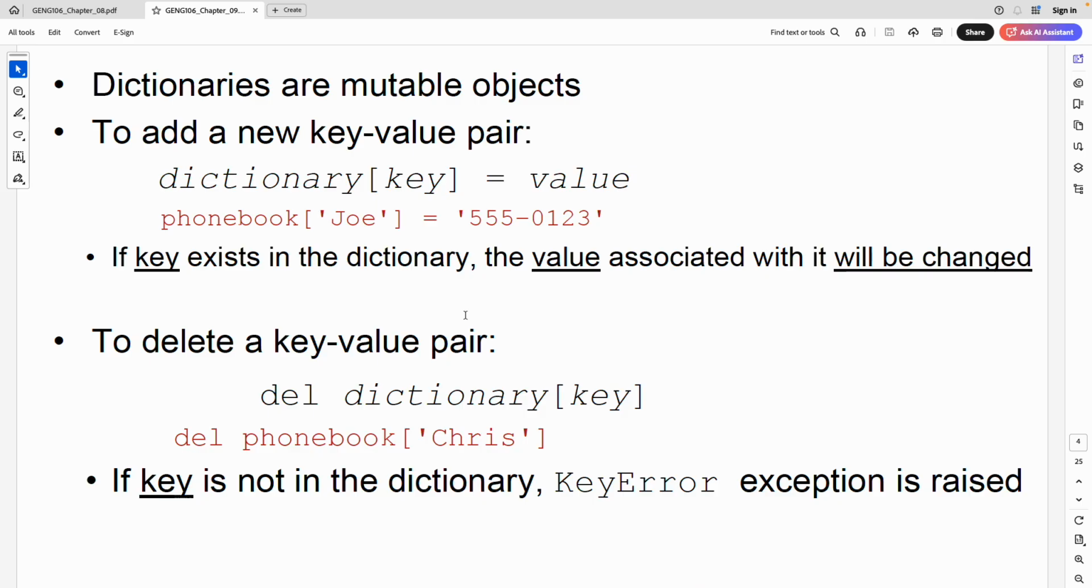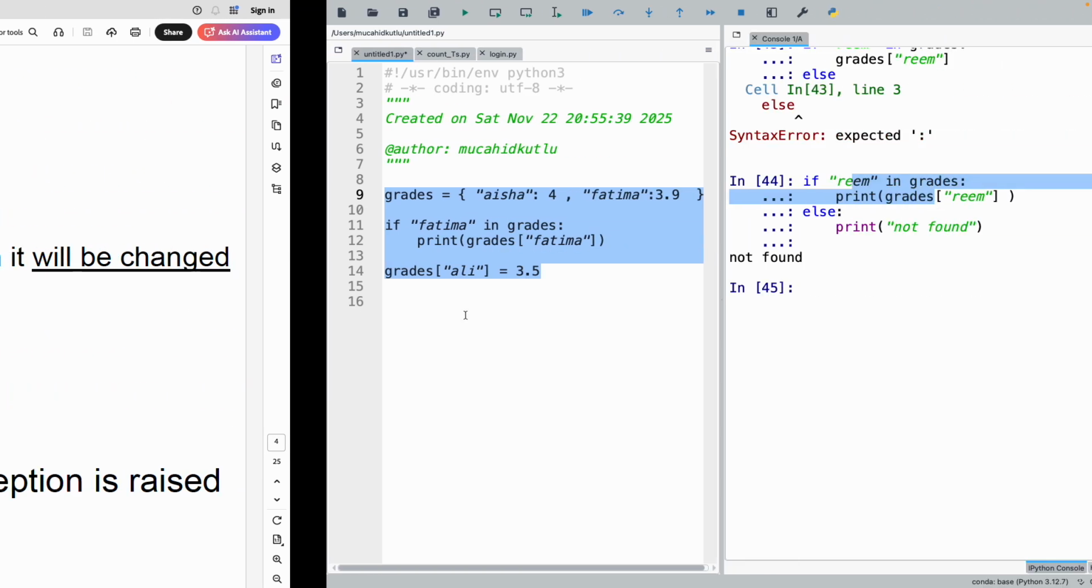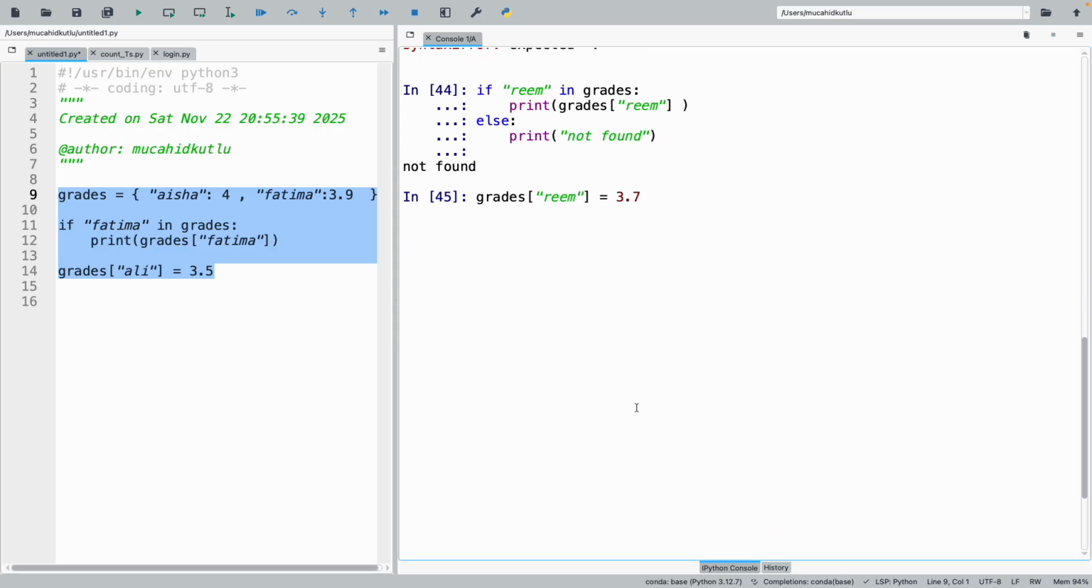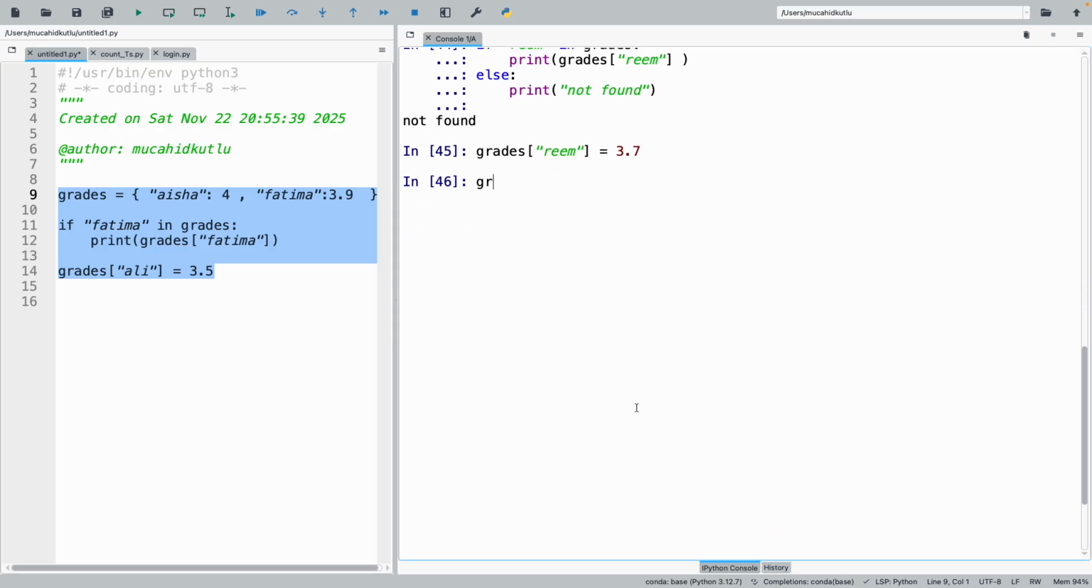What was I saying? How can I add a new value? Well, actually, it's pretty easy. I don't need the append function. I don't need the insert function. I can easily say, okay, Reem doesn't exist, but I would like to add the scores for Reem. So I would just say Reem and her score is 3.7. Then I will have Reem in my dictionary. If that key doesn't exist, it will add it.